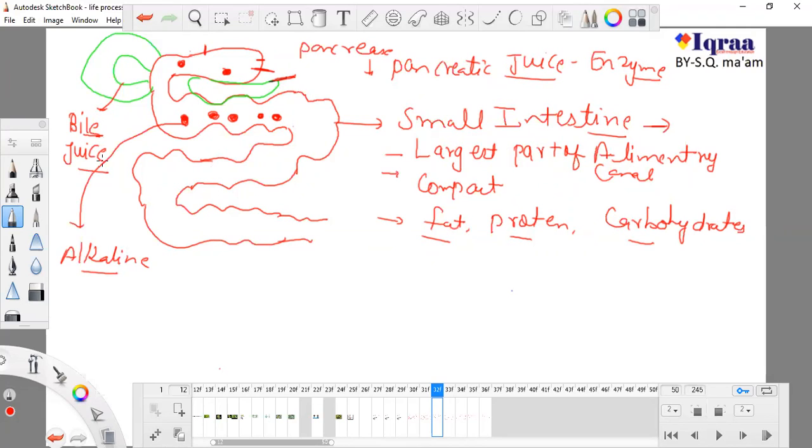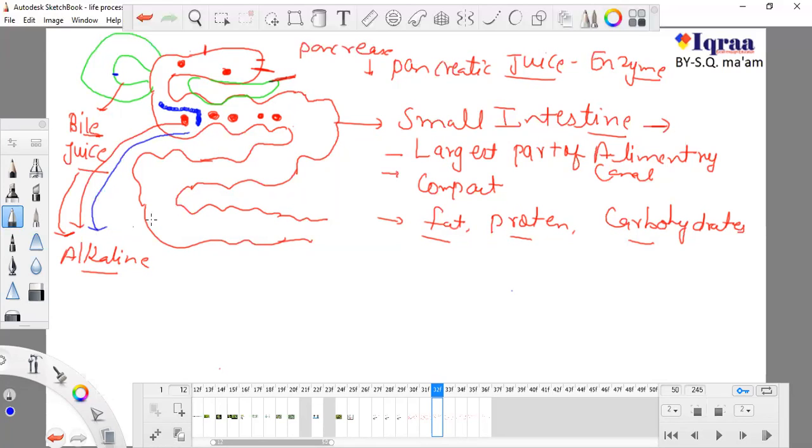So bile juice, which is alkaline in nature, is secreted into the small intestine. The bile duct secretes this bile juice, and the nature of this bile juice is alkaline.